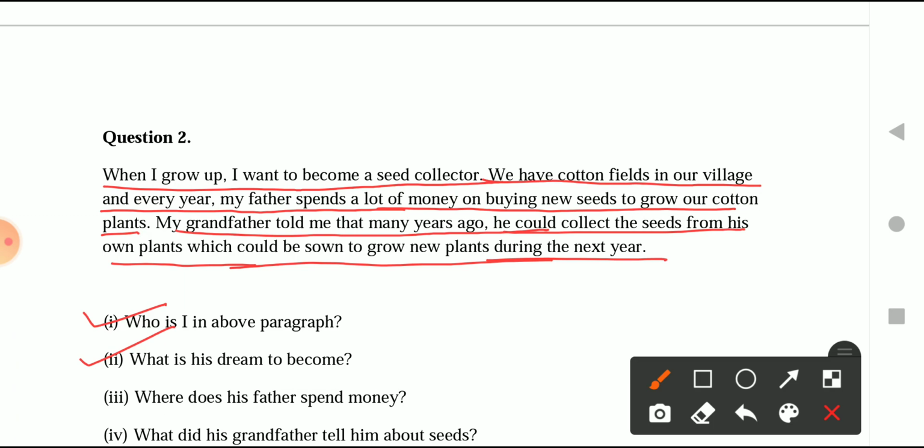Okay, then the next question here is, where does his father spend money? So where does his father spend money? He wants to become a seed collector because he sees that his father has been spending a lot of money on buying the seeds for cotton farming. Okay, so where does his father spend money? His father is spending money on buying the cotton seeds.